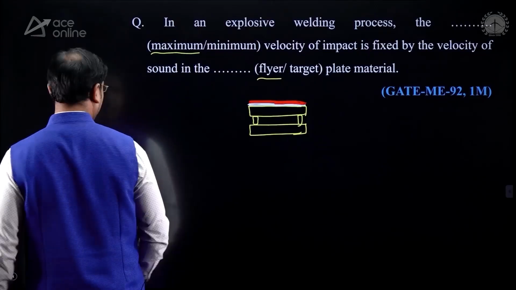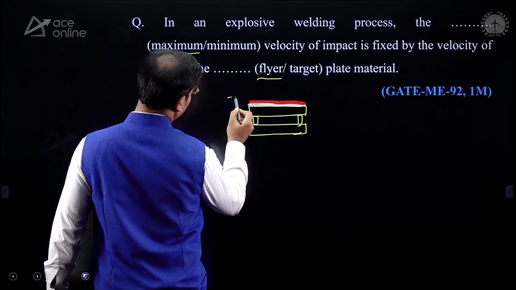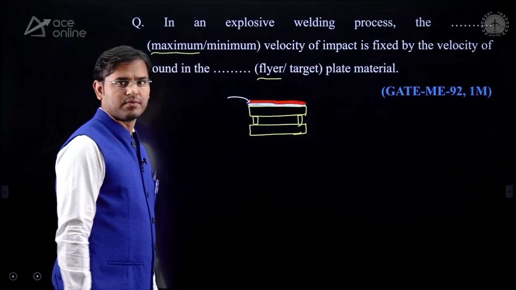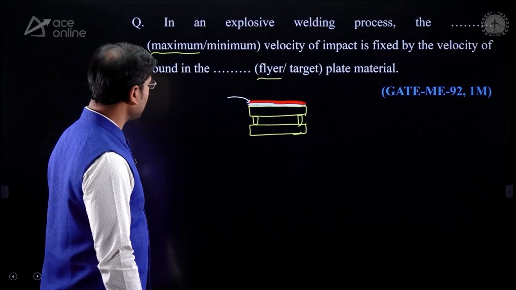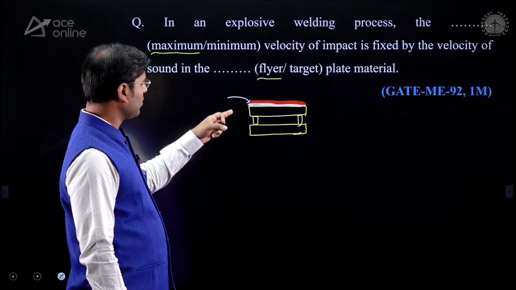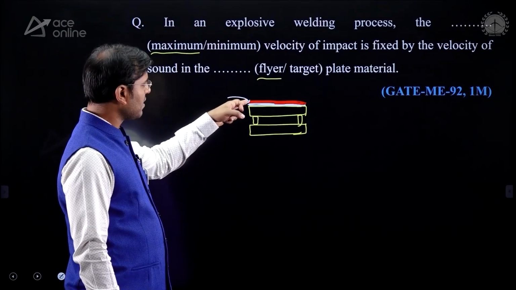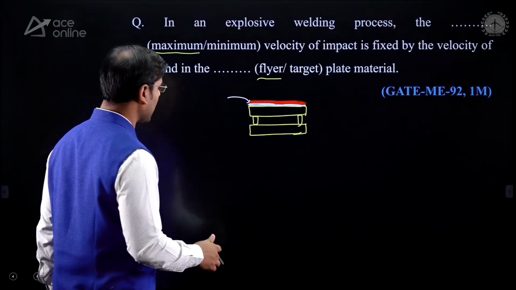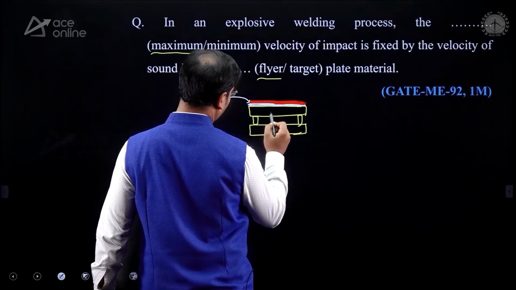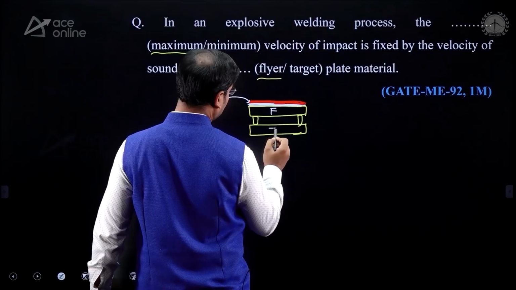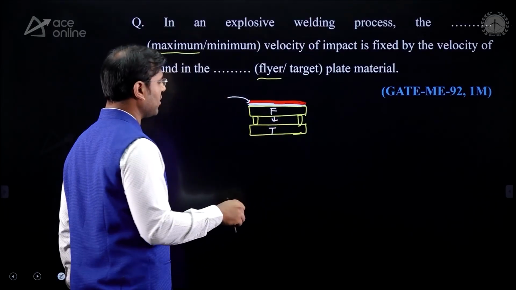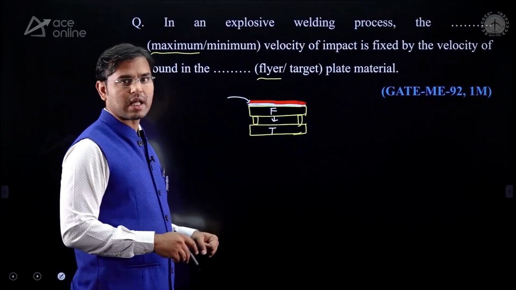When we set fire to that material, there is a very big blast, and because of that blast the flyer plate suddenly goes down with high velocity and hits the target plate.